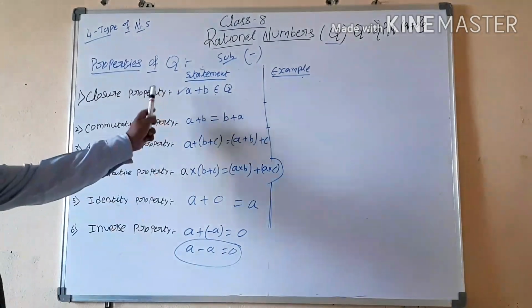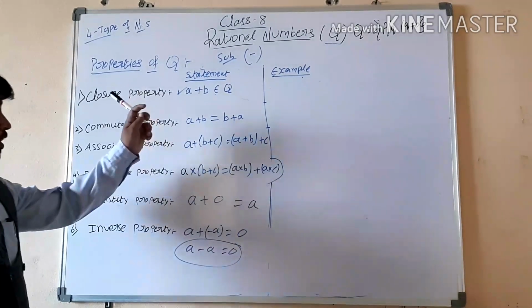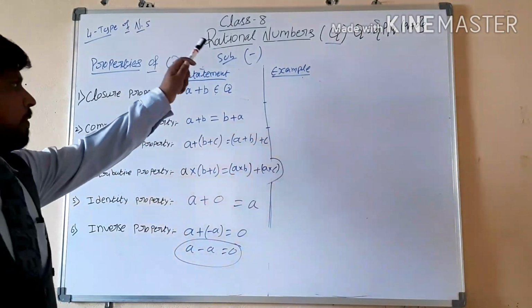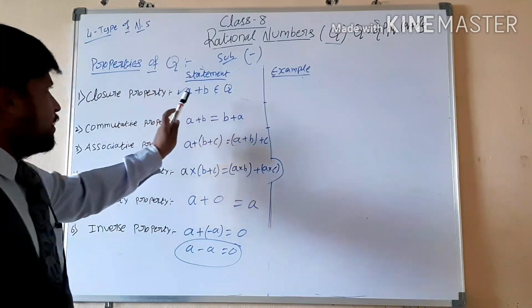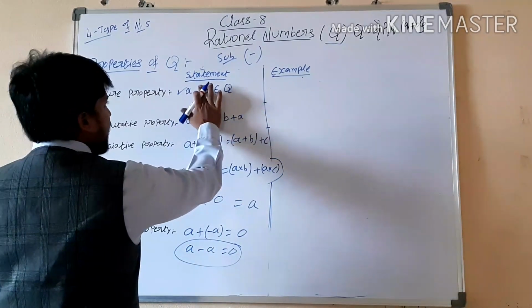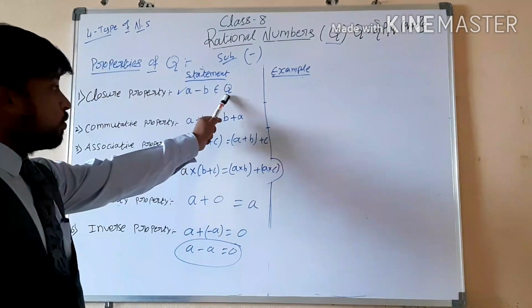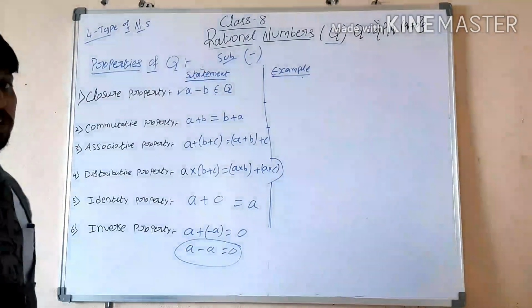First we'll check whether the closure property is satisfied or not. What is the closure property saying? If you subtract any two rational numbers, a minus b, again we have to get a rational number only.